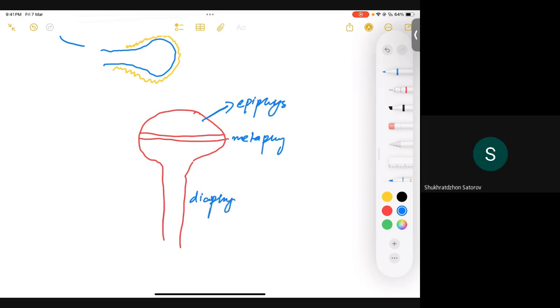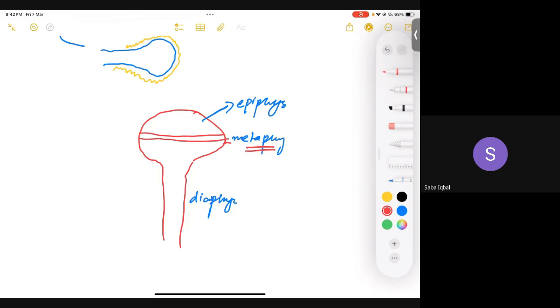Remember, if we want a condition in which we have a benign tumor of bone surrounded by a cartilaginous structure, you can think of this tumor occurring somewhere here in the metaphysis, because here we have cartilage, and we want cartilage to surround the bone tumor.